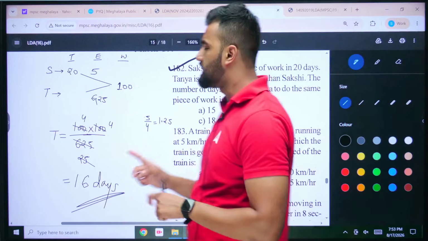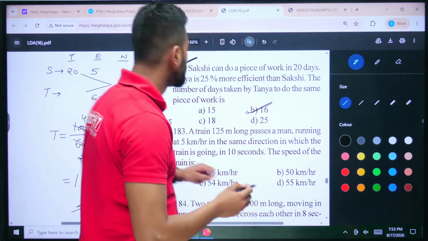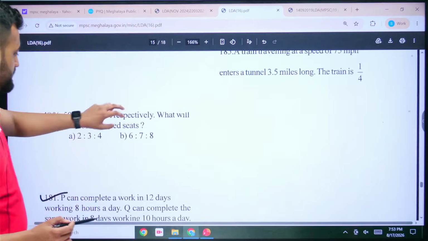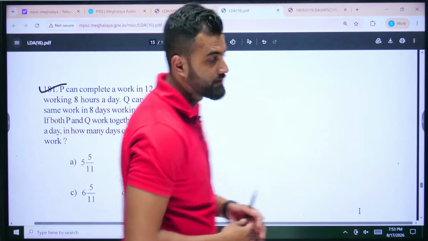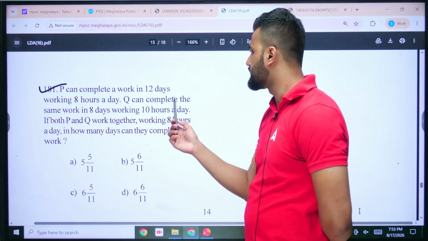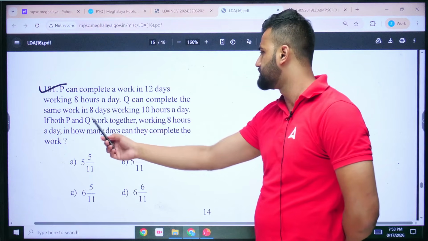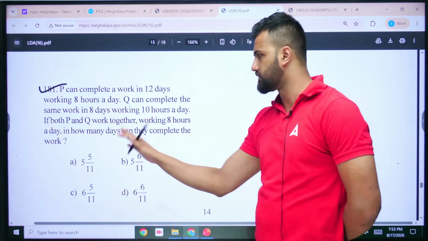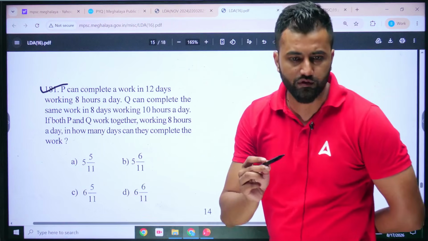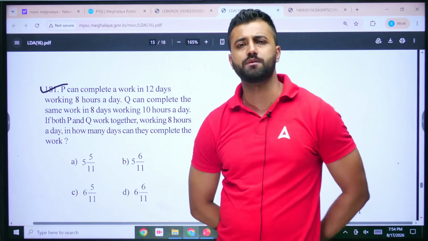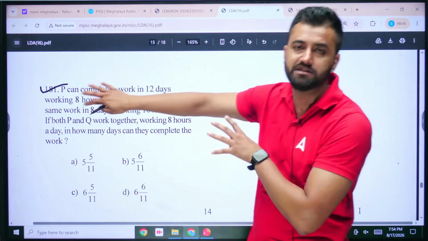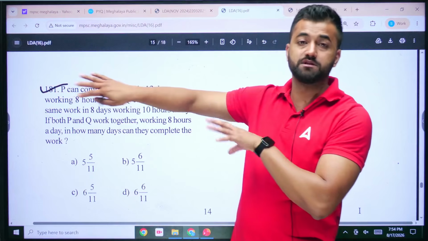In a similar manner, there are other questions, but if I show you, you can see once. See this one. P can complete a work in 12 days, working 8 hours a day. Q can complete the same work in 8 days, working 10 hours a day. If both of them work together, this is the question they have given. Now out here, there's another concept involved. It's already 20 minutes, so I will not take that much time. I will make a part 2 for you, where I'll be explaining this miscellaneous type, which is a bit different.